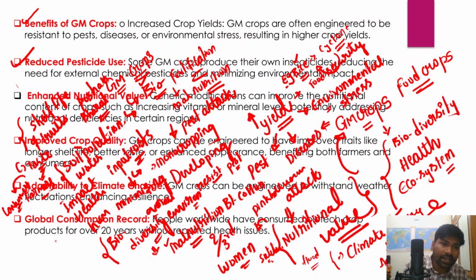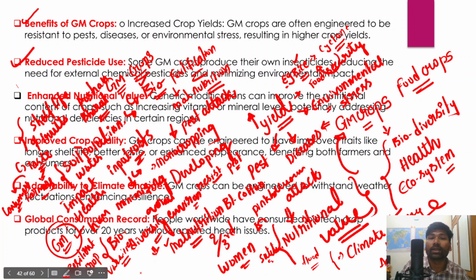However, genetically modified crop varieties can be engineered in a better manner, so they can withstand the negative impact of climate change. Thereby we can build resilient crop varieties.